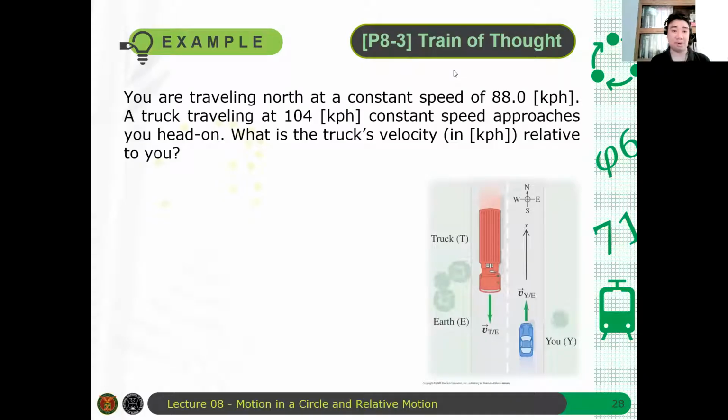Now let's have an example. You're traveling north at a constant speed of 88 kph. A truck traveling at 104 kph constant speed approaches you head-on. Now the question is, what's the truck's velocity relative to you? So I'll be giving you maybe a minute to think of how to solve this problem. Let's assume that the positive direction is the direction towards north. Okay?